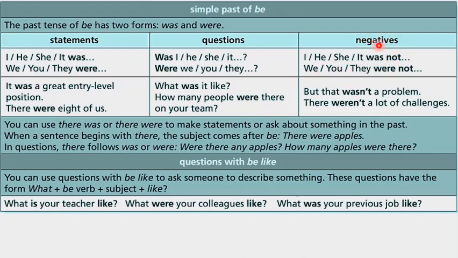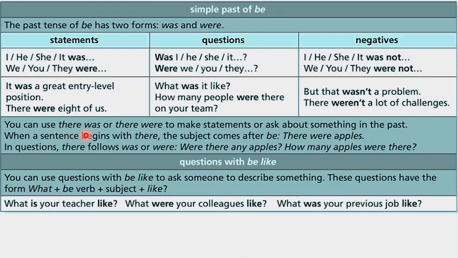And what about the negative ones? For the negatives, we use the subject, the personal pronoun, that is I, he, she, it, we, you, they. And then, depending on the personal pronoun, you use was or were and the negative word not. For example, using the contraction, we have wasn't or weren't, as in these sentences. But that wasn't a problem. There weren't a lot of challenges.